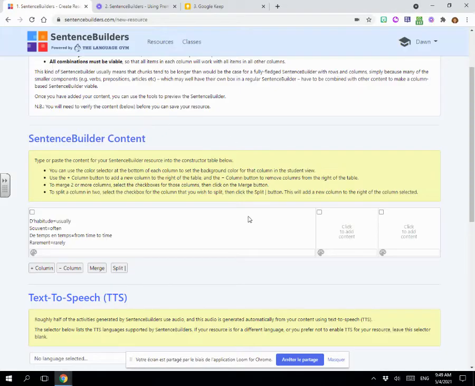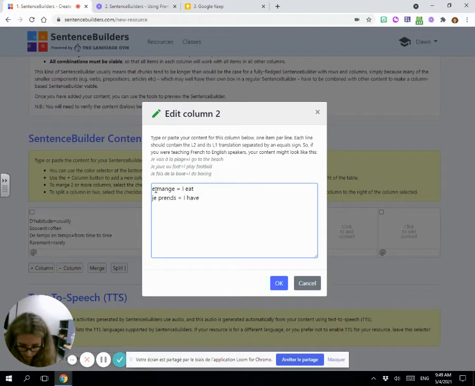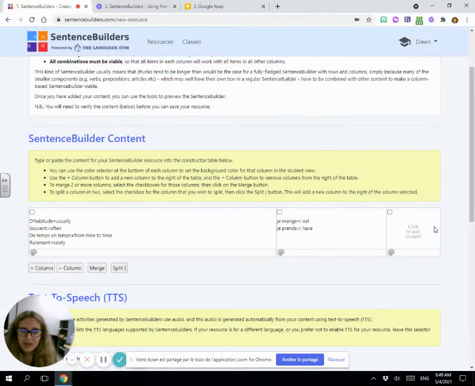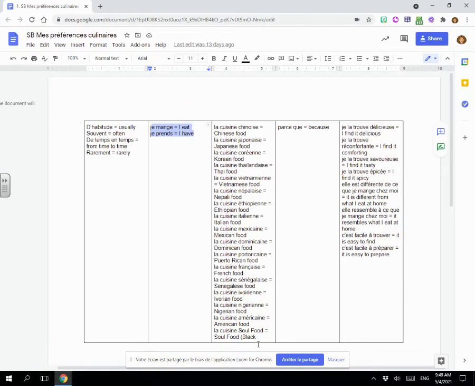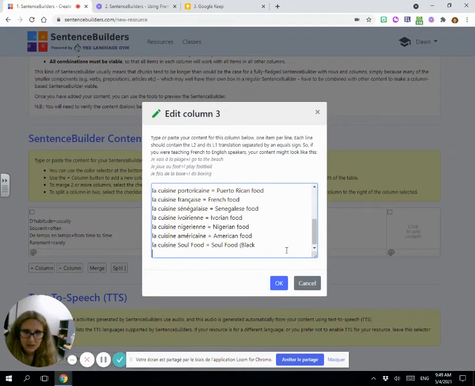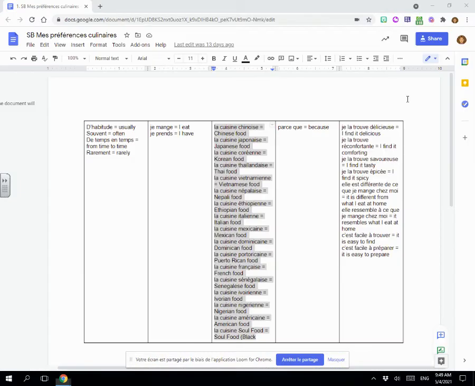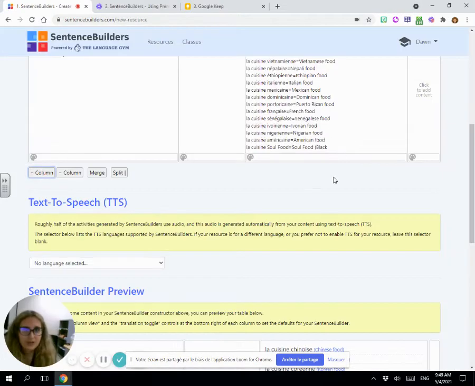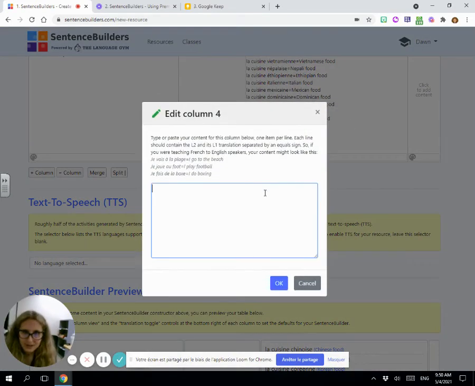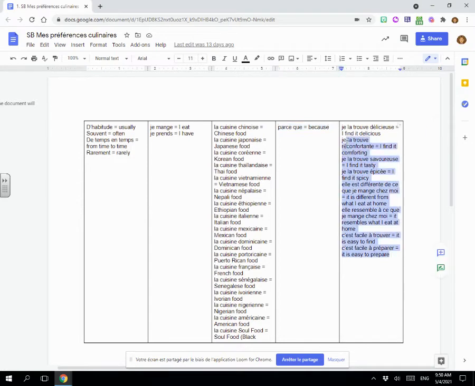And again, I've looked at this and made sure that all of my columns work with all the others. And I need to add an additional column, so I'm going to hit plus column, and then add 2 columns, and then I have my parce que. I could also have a car there, although I find car formal. That's just my personal feeling about it.